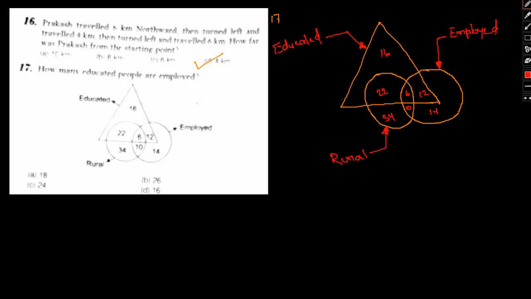So educated people, being the triangle. Okay, so if we talk about educated people, this entire thing, 16, 22, 6 and 12, all these people are educated because they come under the triangle. And if we talk about employed, then the 6 and 12, they are employed. So therefore total people who are educated and employed will be 6 plus 12.